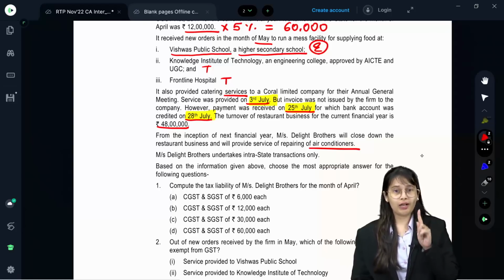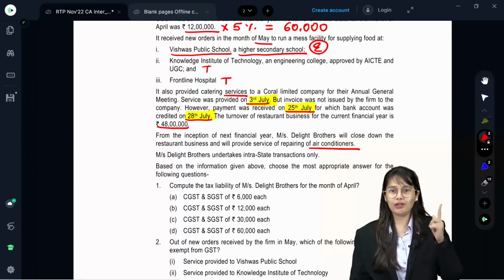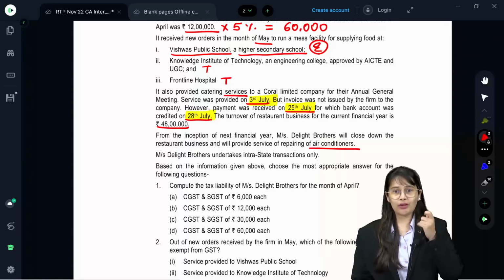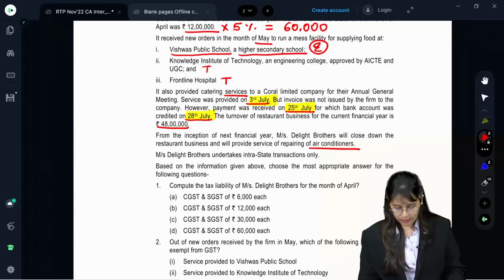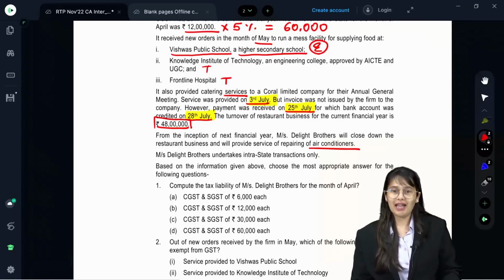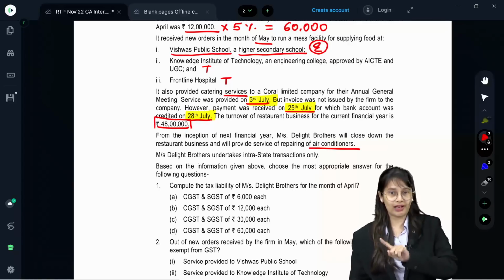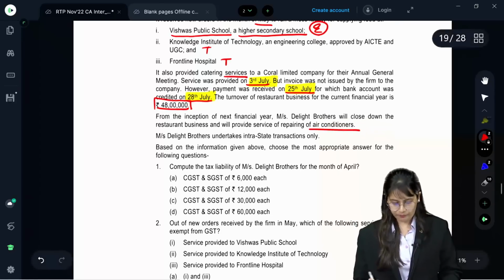But they can opt for the composition scheme of service provider under section 10(2)(a). You remember, for that the turnover of the previous financial year should not exceed 50 lakh. Over here it is under 50 lakh. Hence, they are eligible for the composition scheme for service provider under 10(2)(a).